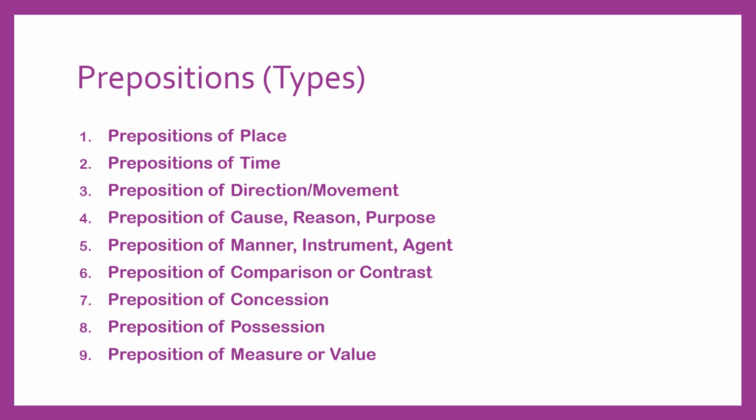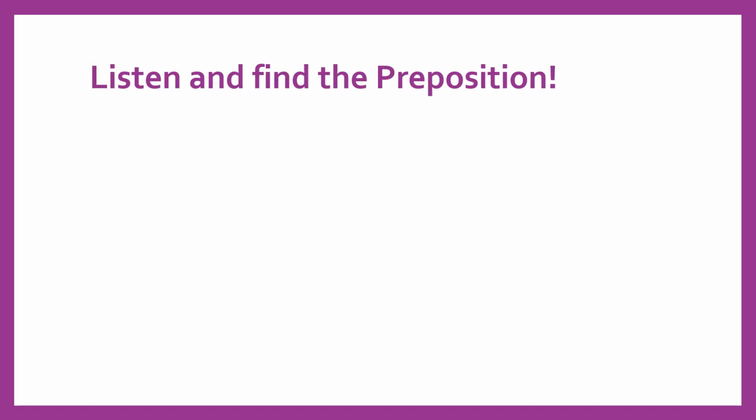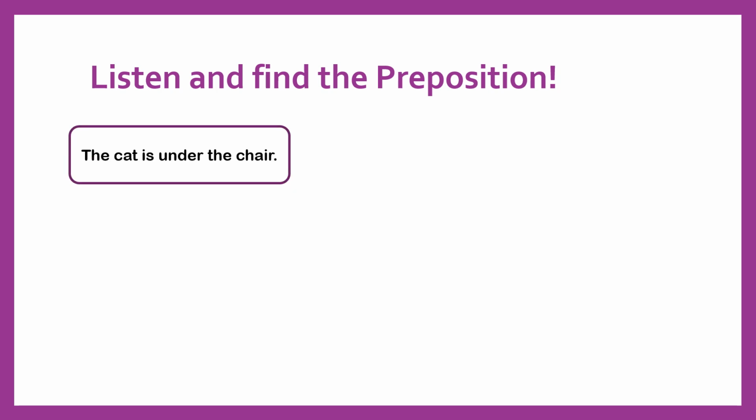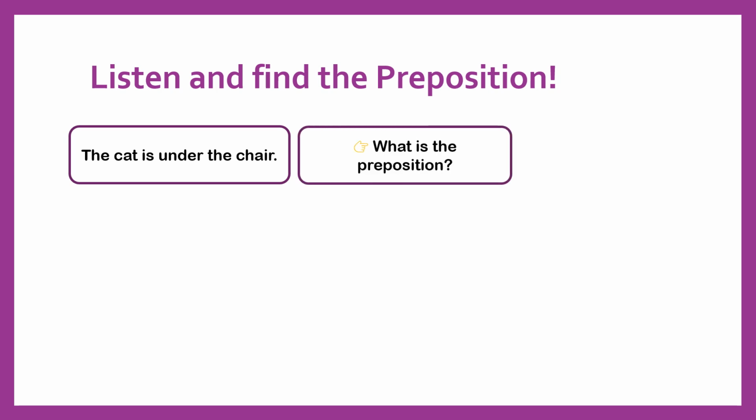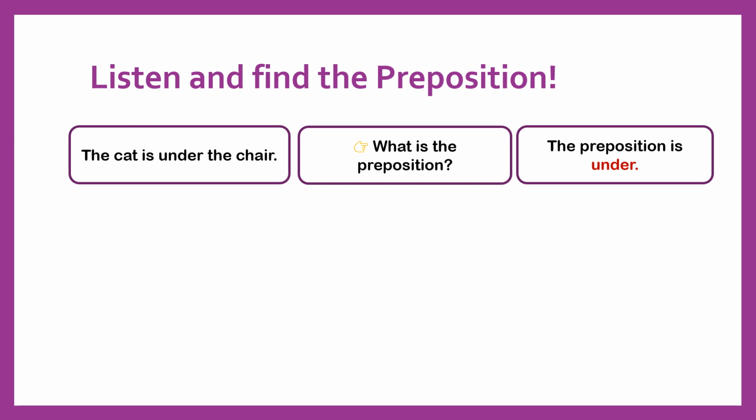We will explain them one by one in future lessons. Now, our favorite part, everyone's favorite part. Listen and find the preposition. Okay, the cat is under the chair. So, what is the preposition? The preposition is under. It shows the position of the cat.